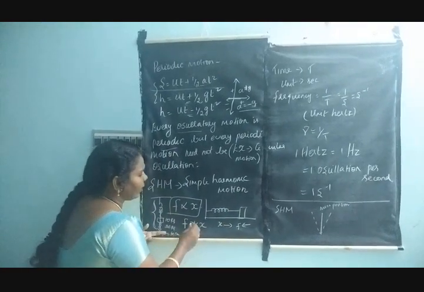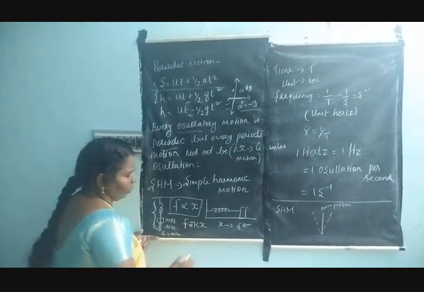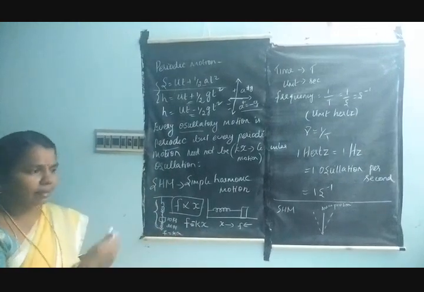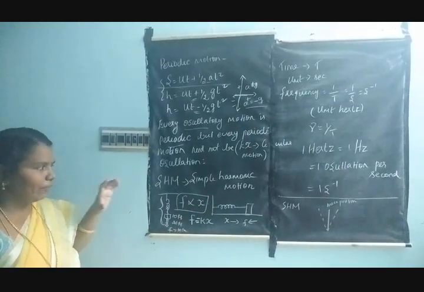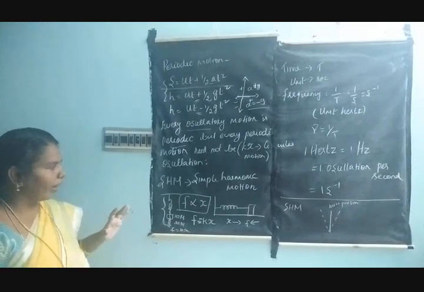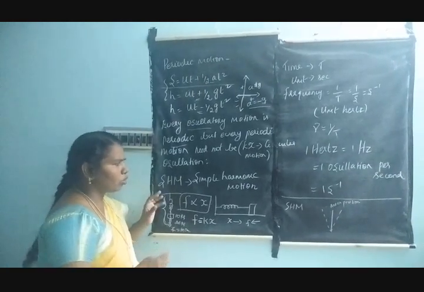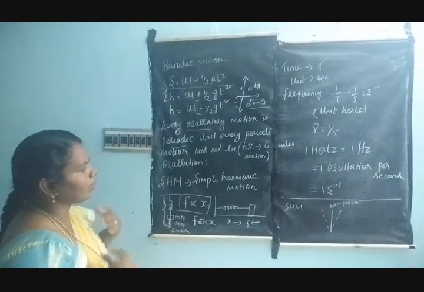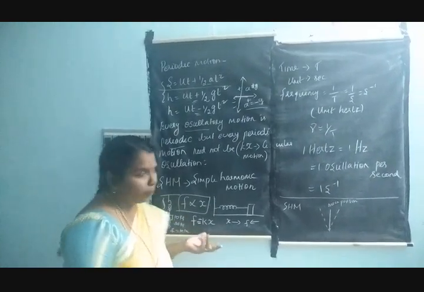So I am denoting the negative signs in that. These will be explained later. I am just giving a glance at simple harmonic motion. So what is called simple harmonic motion? Simple harmonic motion is oscillatory motion, but it may not be periodic motion.